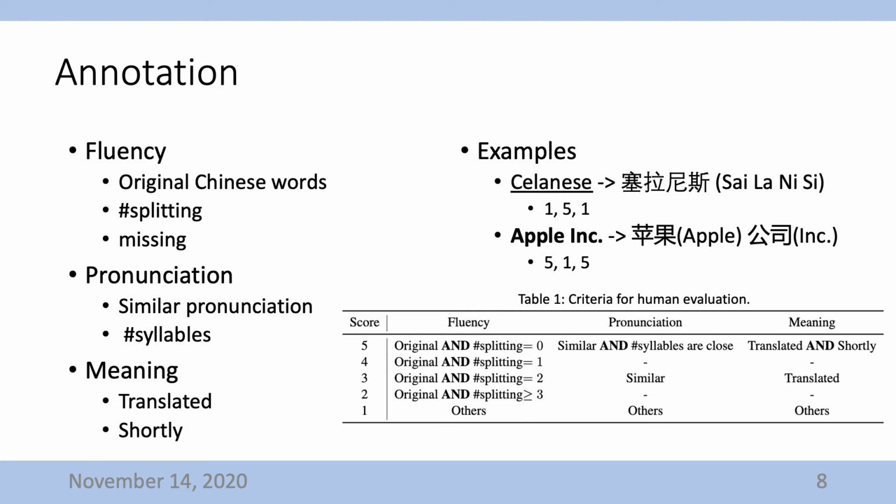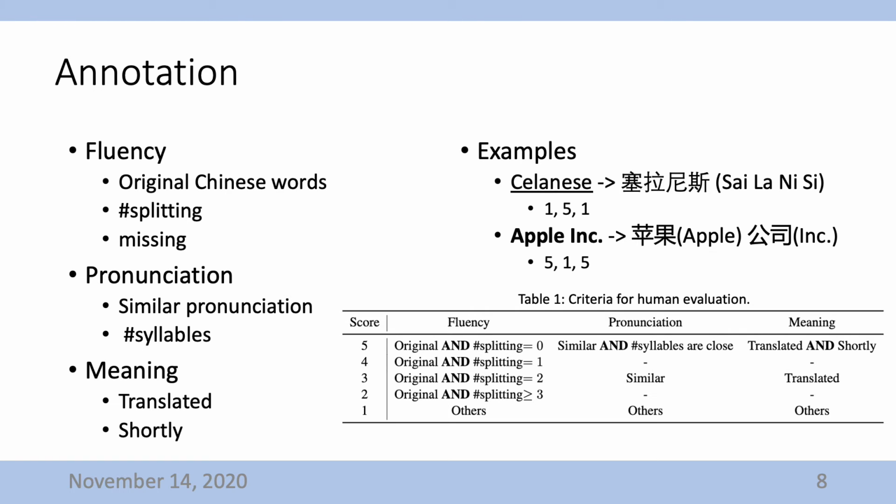Here are some examples of annotation. Since the translation of Celanese doesn't include an original Chinese word or phrase, only independent Hanzi, we give 1 score in fluency. Since the pronunciation and the number of syllables are similar in source and target, we give 5 scores in pronunciation.